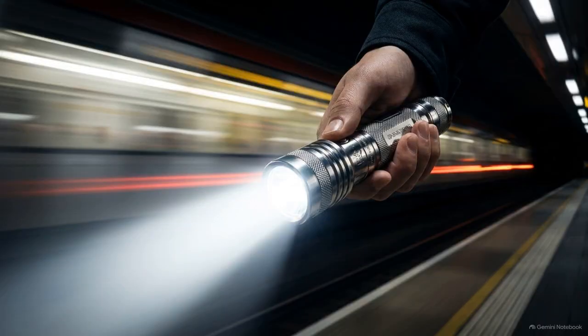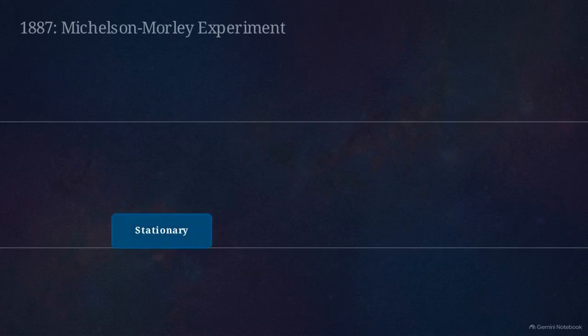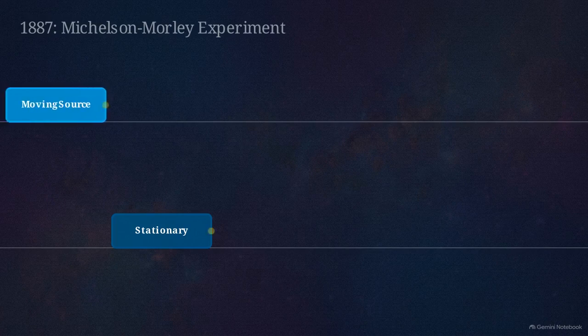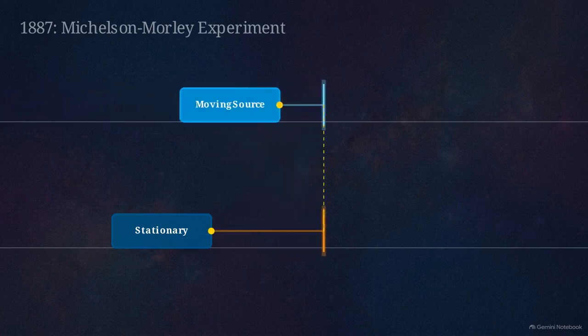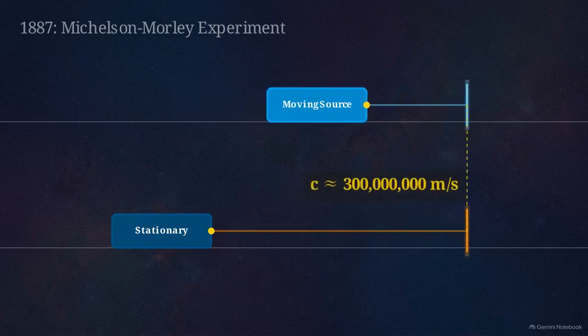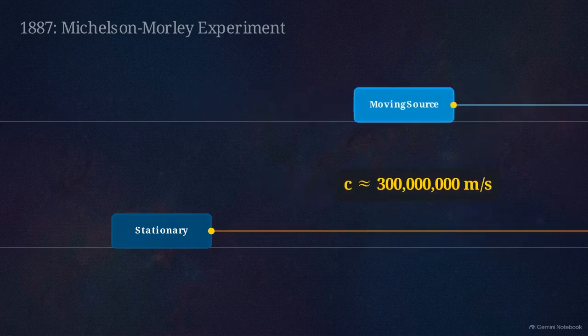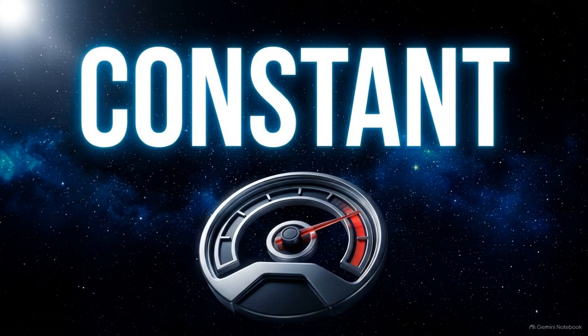But let's swap out the ball. What happens if the person on that moving train shines a flashlight forward instead? In 1887, Albert Michelson and Edward Morley proved the speed of light ignores the train's speed. Whether a flashlight is stationary or speeding towards you, the light approaches at the exact same rate, 300 million meters per second. Speed is just a measure of distance divided by time.